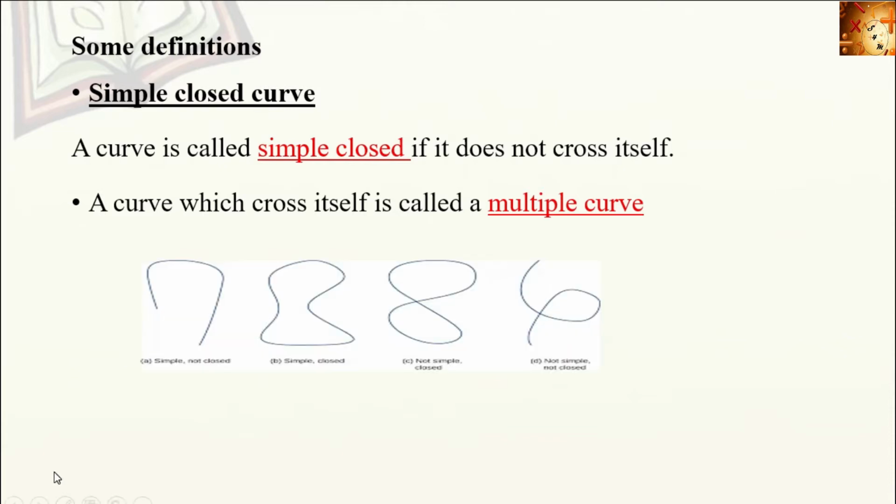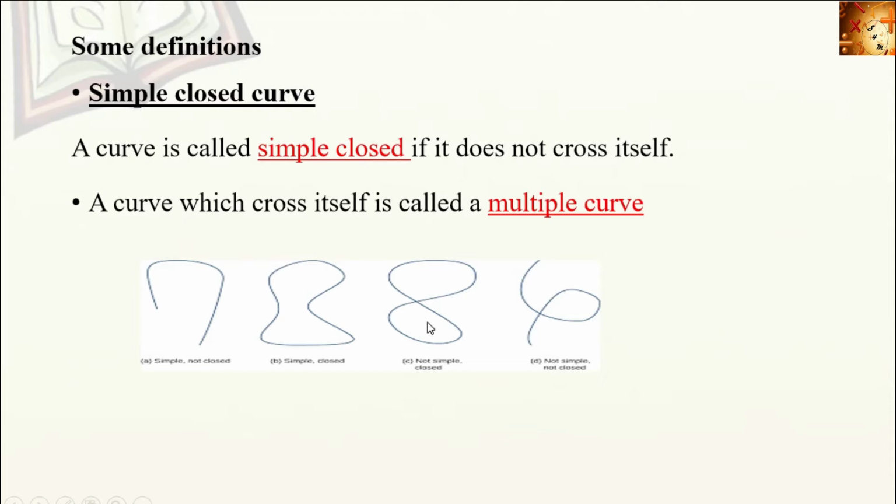These are the examples. Here in the first figure, the curve does not cross itself, but it is not closed. So this curve is simple but not closed. Second one, here the curve does not cross itself, so it is simple and it is closed.